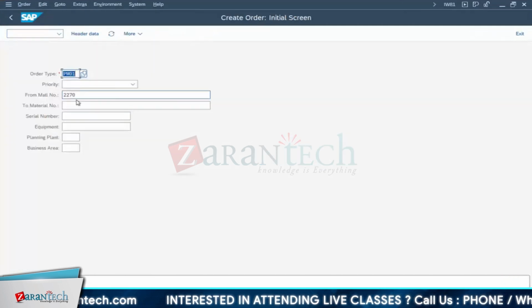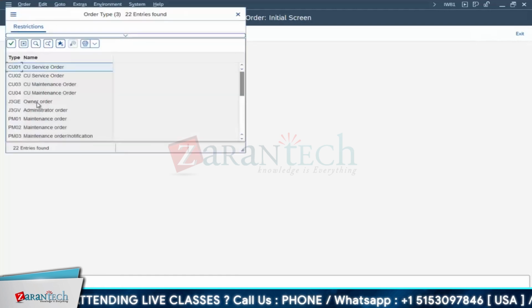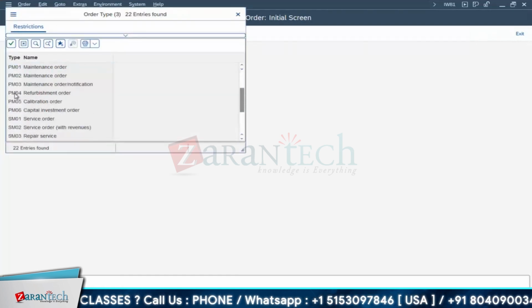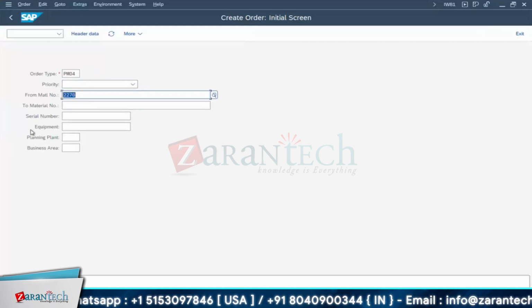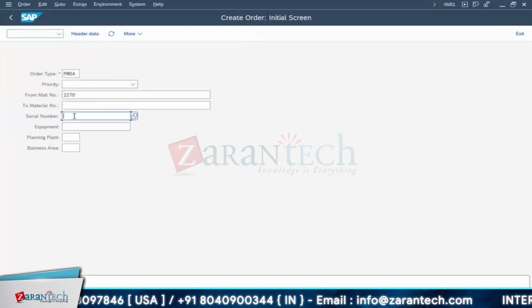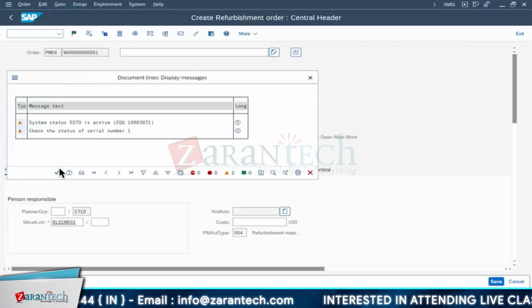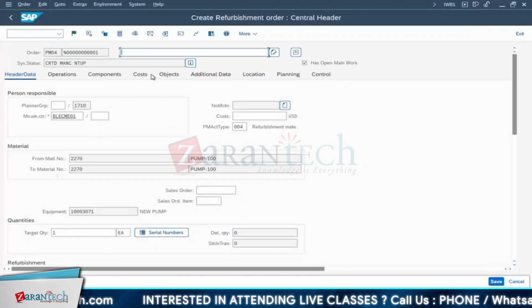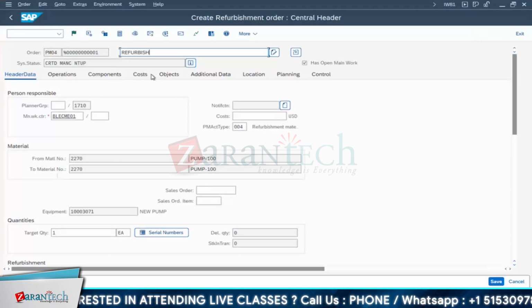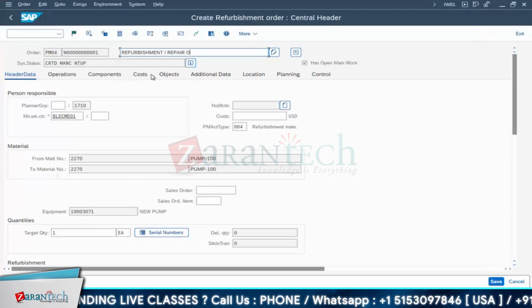So it looks different from the first page. I cannot choose order type 01. Why? Because this is not configured with respect to refurbishment. Here, this is configured. So I'll select this PM04. Which material? 2270. In that, serial number 1. Okay. No need to enter any equipment. It will take care. Again, okay. This is ESTGO. That is also fine. It is in stores, it is telling. Yeah. Now refurbishment or repair of pump.